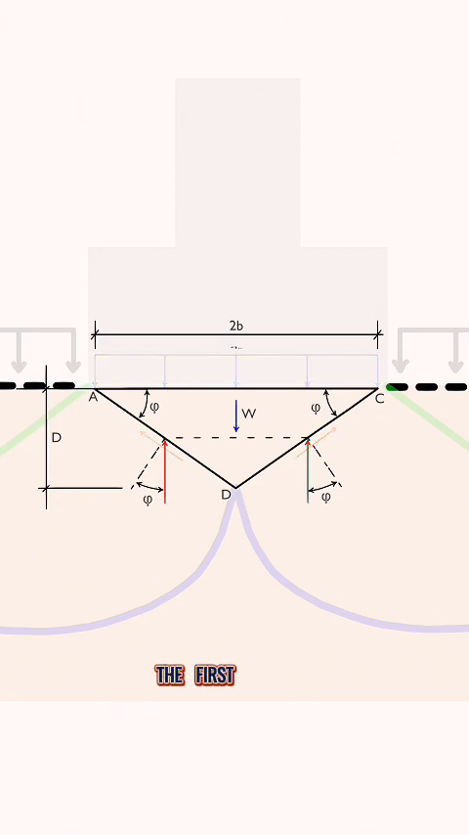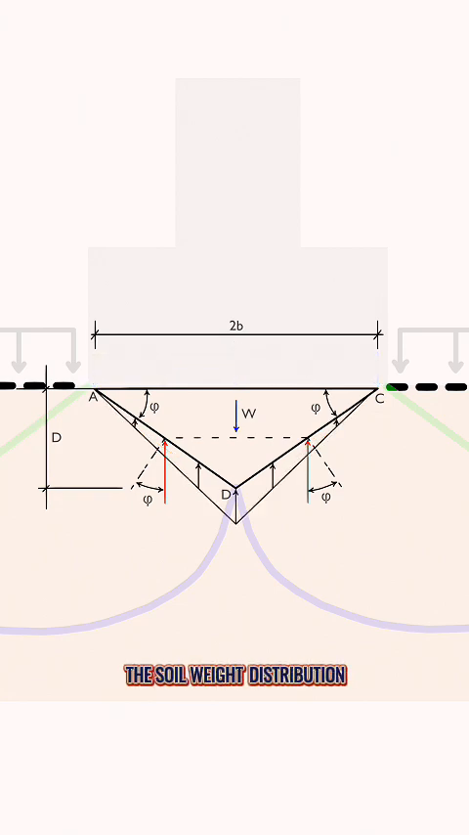Let's begin by looking at the first component, the soil weight distribution. This forms a triangular shape, as shown in the diagram. Next, we'll determine the resultant force of this distribution. For a triangular load, the resultant force acts 1/3 of the way from the base. That's measured from the wider end of the triangle. To calculate the magnitude of this force, we start by finding the area of the triangular load. This is equal to 1/2 of the pressure at point D, which is the depth at that point multiplied by the unit weight of the soil, and then multiplied by the base of the triangle.